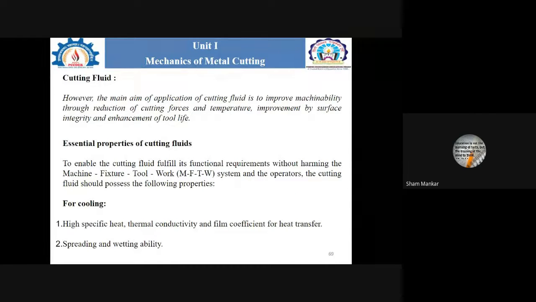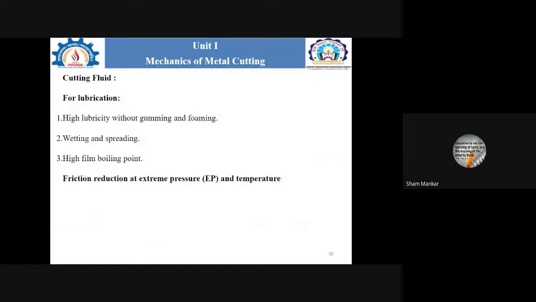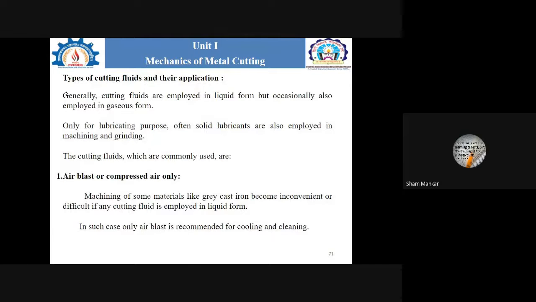Apart from that, we also saw in the last lecture the essential properties of cutting fluids. When we use a particular cutting fluid for the cooling purpose only or the lubrication purpose only, there are different types of cutting fluids with respect to the application.